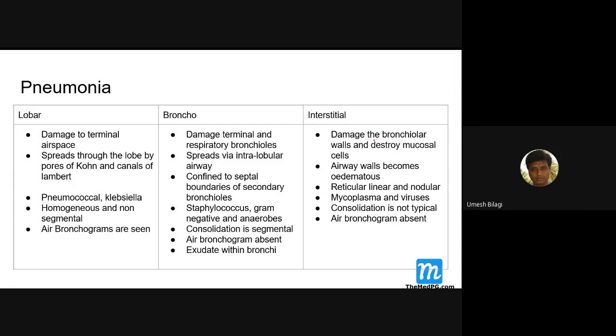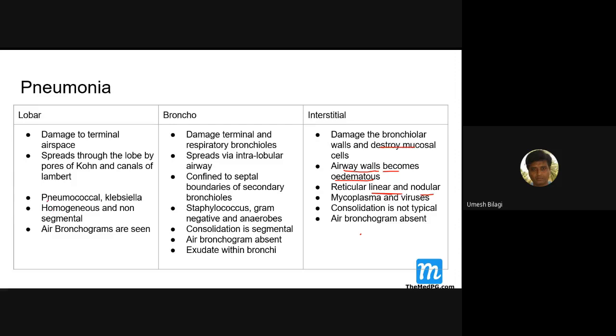So the damage destroys the mucosal cells, and the airway becomes edematous here. As I said, in interstitial lung disease there are thin, linear shadows, a reticular pattern, all these things. That is the manifestation seen here. And the organisms are here.